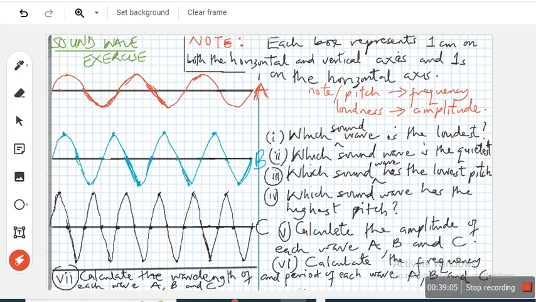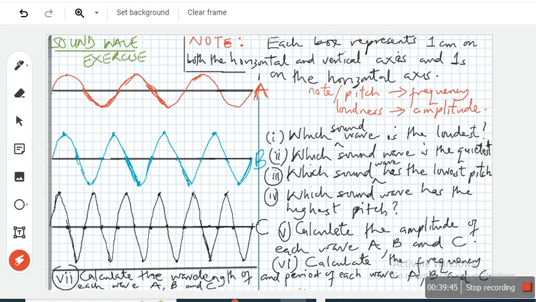So what's the amplitude of A? Amplitude is from here to here, 2 centimeters. You can change it to SI units. SI unit is meters. How do you change centimeter to meter?